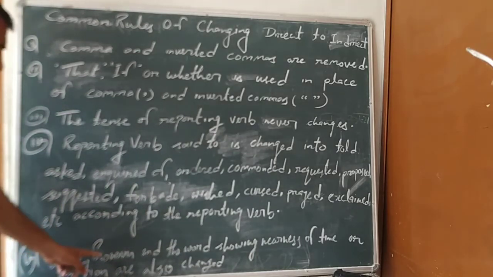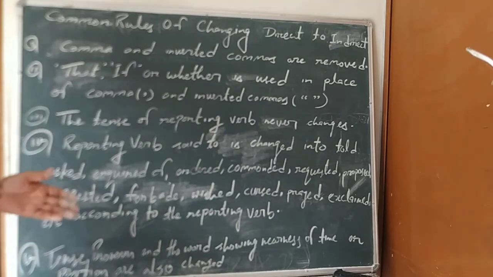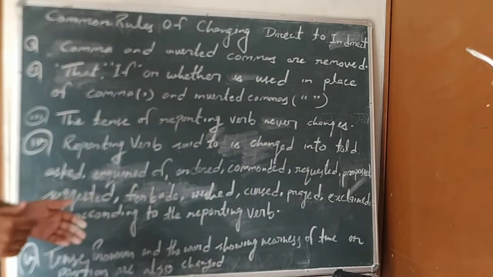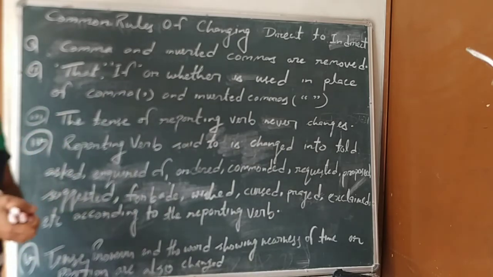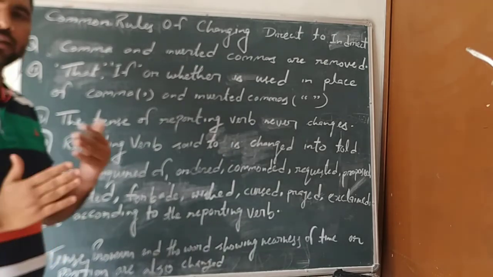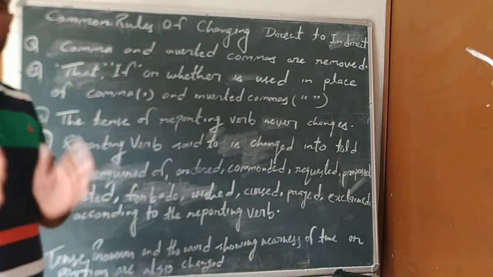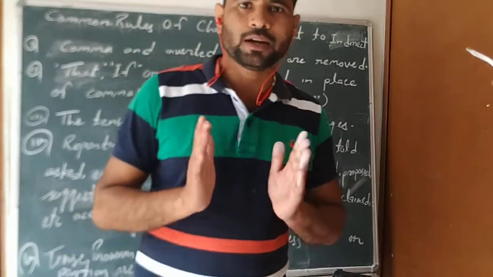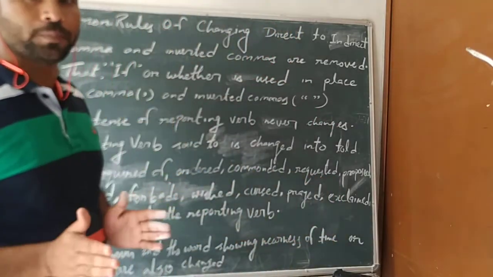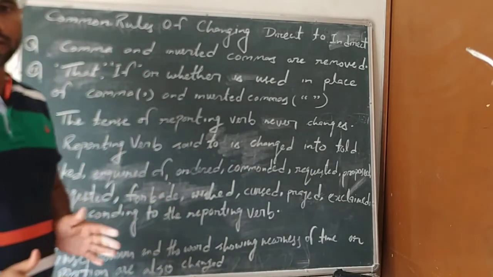tense, pronoun and the words showing nearness of time or position are also changed. While changing direct to indirect, we change the tense of reported speech. I will tell you, if the reporting verb is in present or future tense, we will not change the tense of reported speech. But if the reporting verb is in past tense, we change the tense of reported speech into the corresponding past tense.